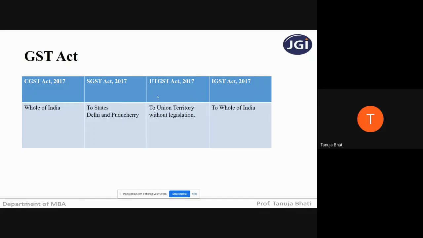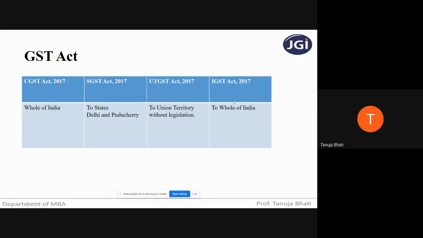The Union Territory Goods and Service Tax Act is applicable to union territories, namely Chandigarh, Lakshadweep, Diu Daman, Dadra and Nagar Haveli, Andaman and Nicobar Islands, and Ladakh. Ladakh was added as a union territory in October 2019. So if any sale is taking place in these union territories, you're going to charge UTGST and not SGST. SGST is only in those 28 states plus Delhi and Puducherry, which have their own state legislatures.